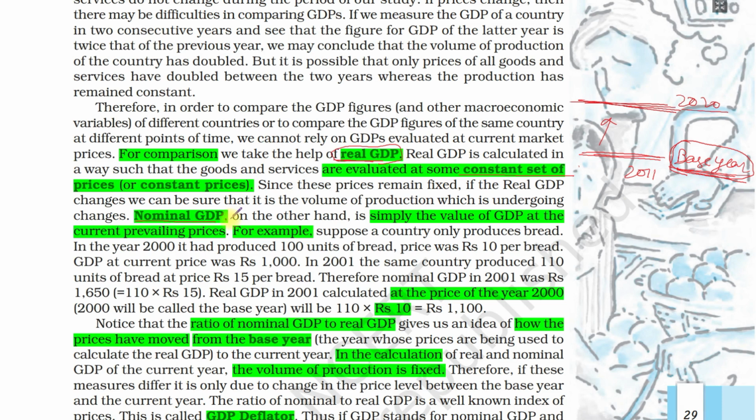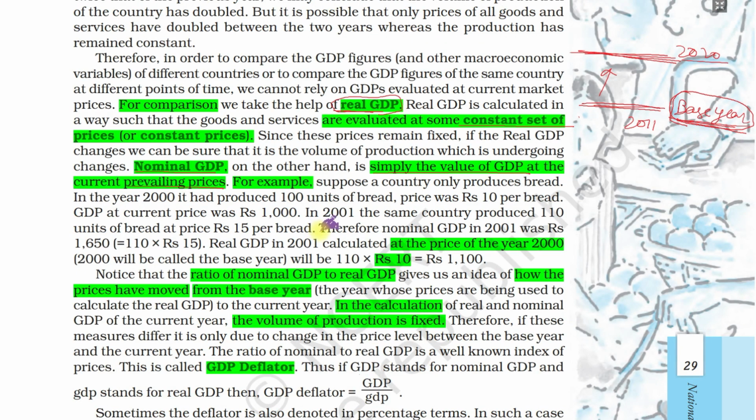Nominal GDP is at current prices, simply the value of GDP at the current prevailing prices. So simply, what is the value of GDP today? That is called nominal GDP. Here an example is given. Suppose there is only one bakery in the country, and only bread is produced. In the year 2000, India produced 100 units of bread.